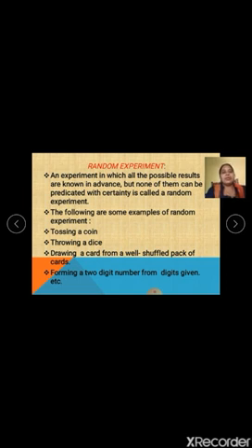Forming a two-digit number from digits given. Here we come to maths again. Forming a two-digit number and all. I'll explain as we come to such examples. I hope you understood what is the first term, that is random experiment. The next new term is outcome.